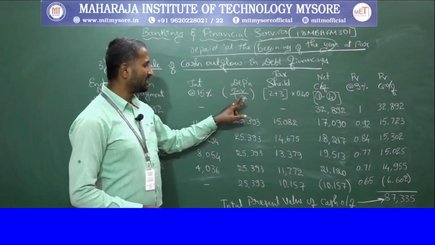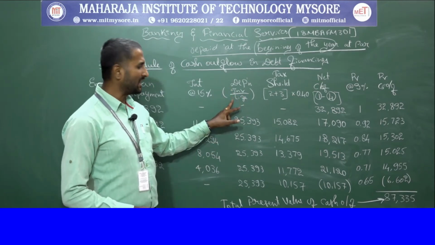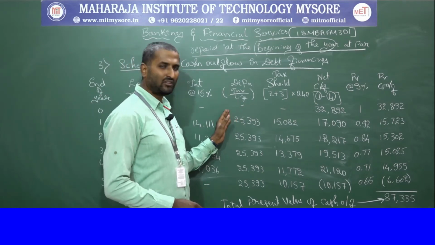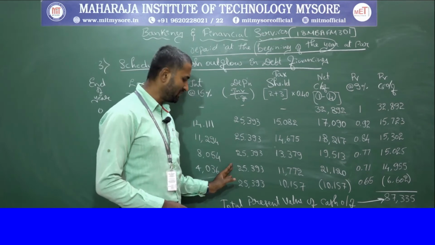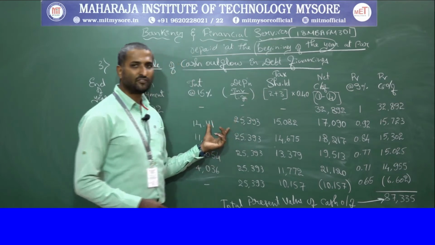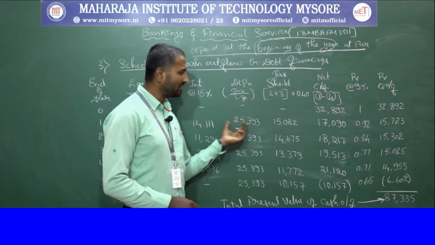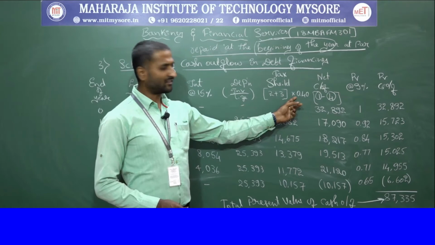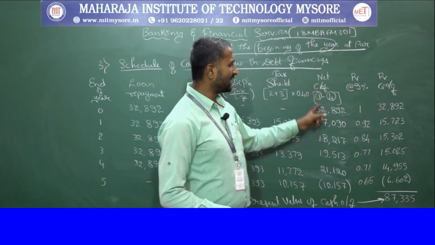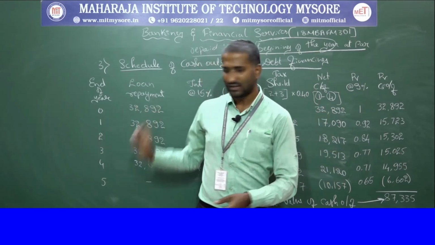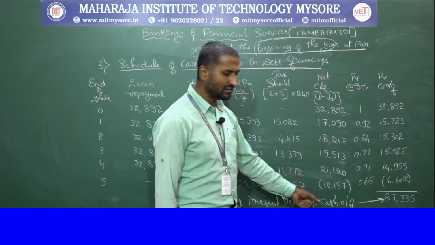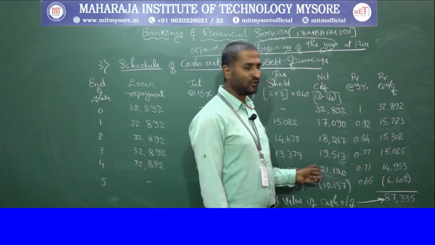Then you calculate the depreciation by using the formula investment divided by life. So it follows the SLM method. Therefore, the same amount of depreciation is followed for all the years. Then tax shield: we get the advantage of interest and depreciation, add them together and multiply with the tax rate of 40%, and you get the tax shield amount. Then net cash flow: from the amount of repayment you less the tax shield. So you result with the net cash outflow.